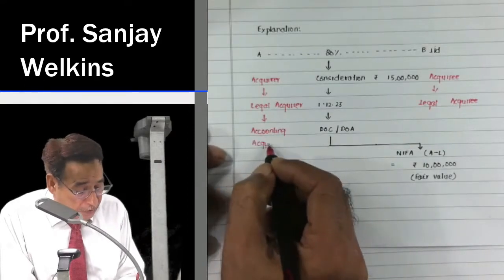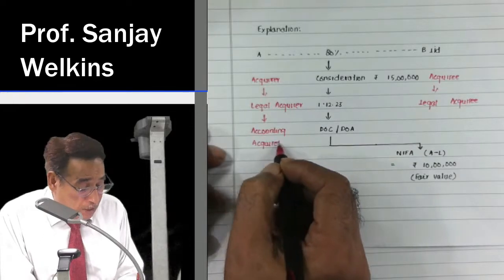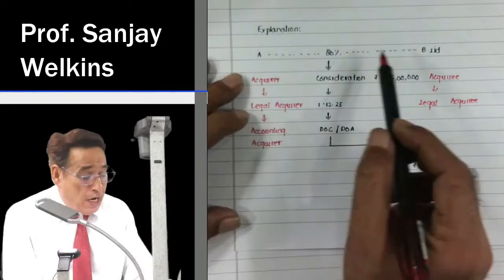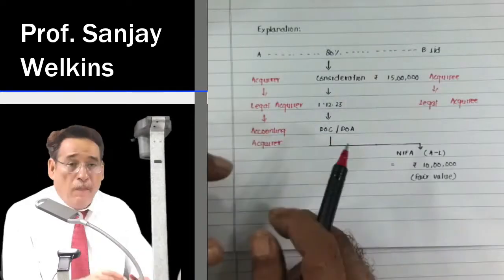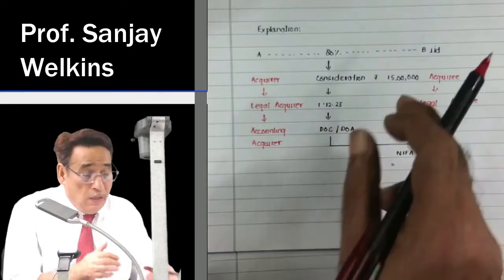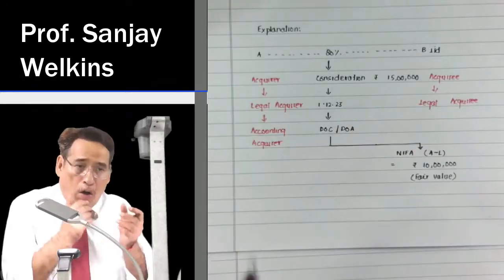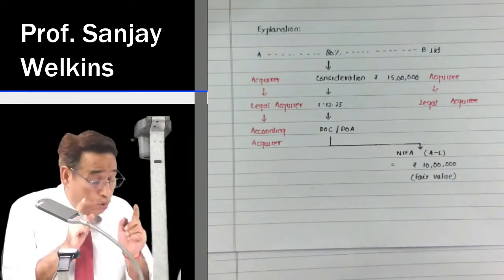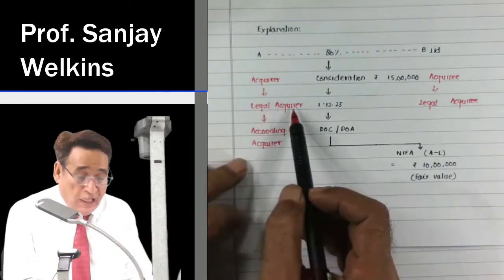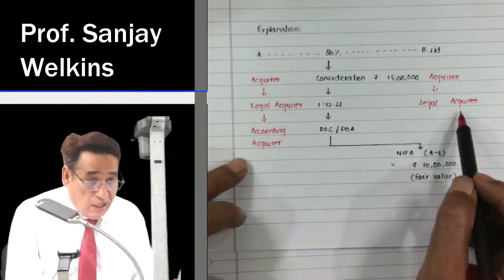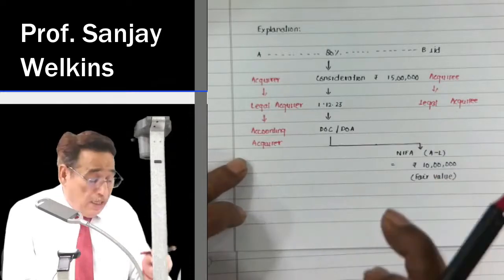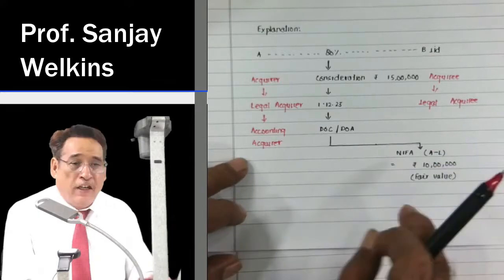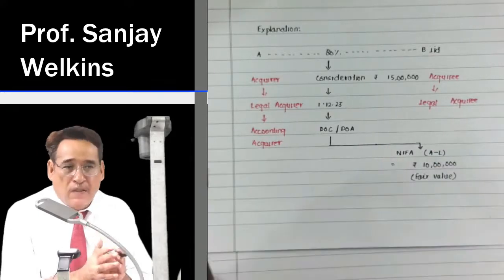Nothing else is given in the question. But suppose I write in this same question, A Limited acquired 80% control in B Limited. However, as per the agreement, B Limited will take control of the relevant activities. तो उस केस में क्या होता है? A legal acquirer होगा, B Limited legal acquiree होगा, लेकिन accounting in the books of B Limited होगी क्योंकि accounting acquirer will be B. Such cases are known as reverse acquisition.